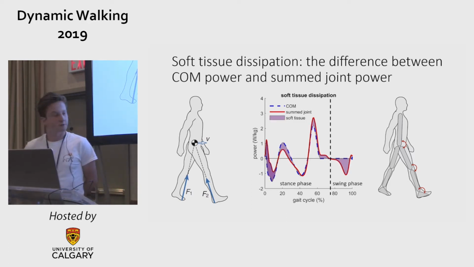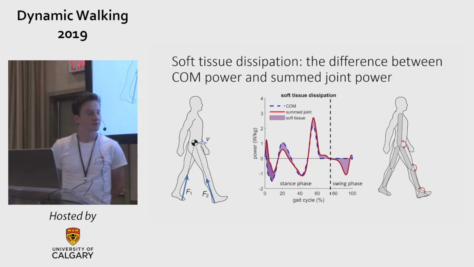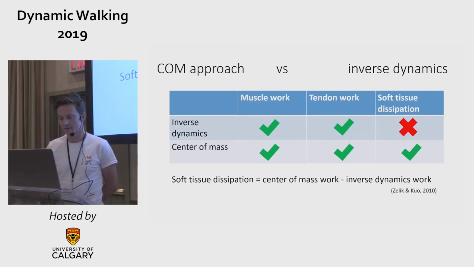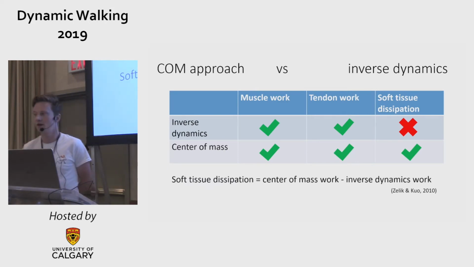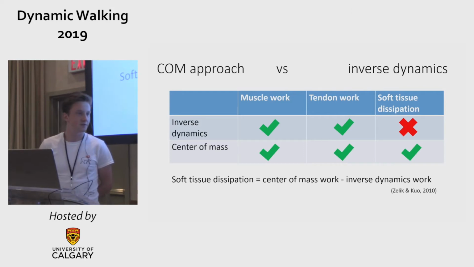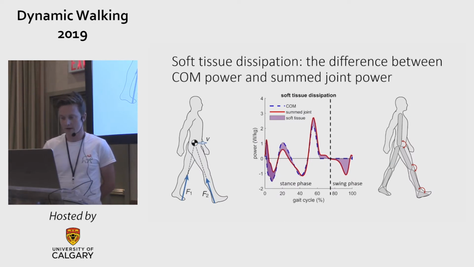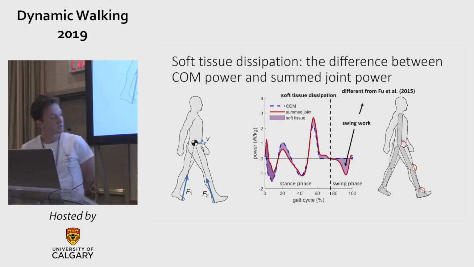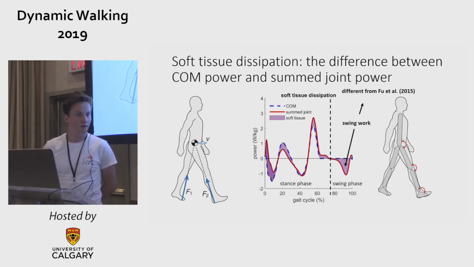The difference between the two powers is used as a measure for soft tissue dissipation, which is the shaded area. The reason for this is that the inverse dynamics includes a rigid body assumption, and therefore doesn't capture the soft tissue dissipation, whereas the center of mass approach can capture this soft tissue dissipation. So the shaded area here is soft tissue dissipation. Please note that the last part is not actually soft tissue dissipation, but more like swing work, and is more of an artifact of the method used here.